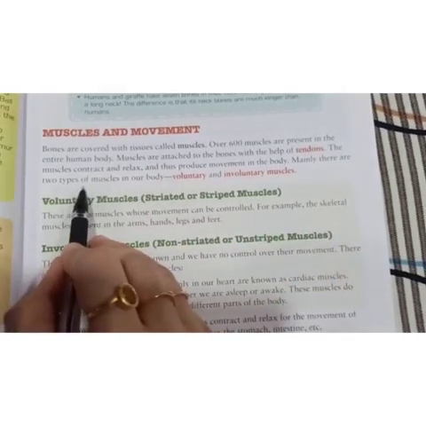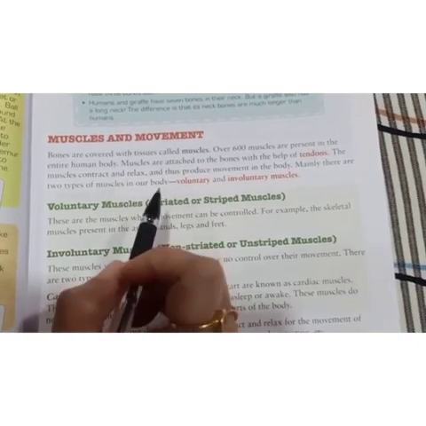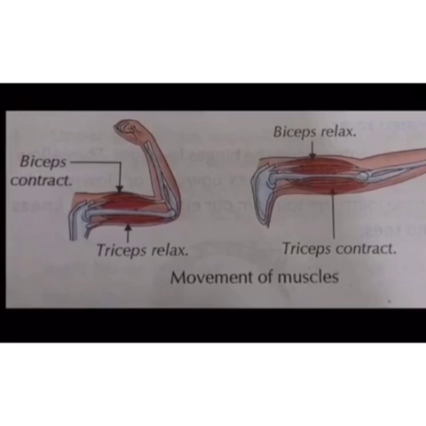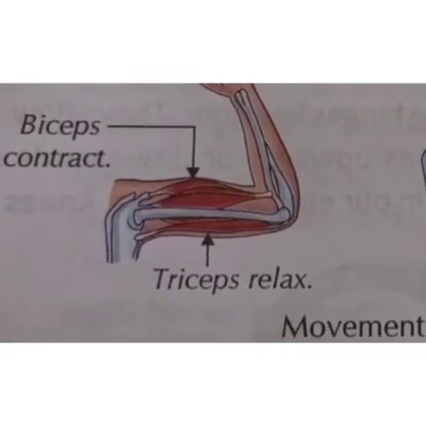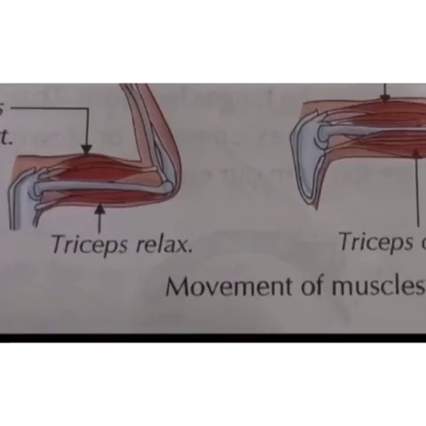The muscles contract and relax and thus produce movement in the body. For example, two muscles called biceps and triceps move our arm up and down. They work in pairs by repeated contraction and expansion.